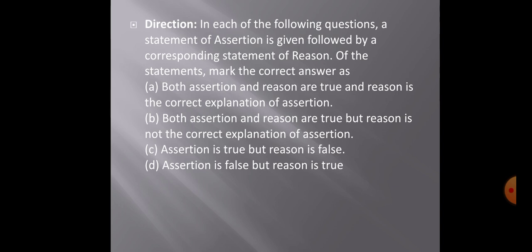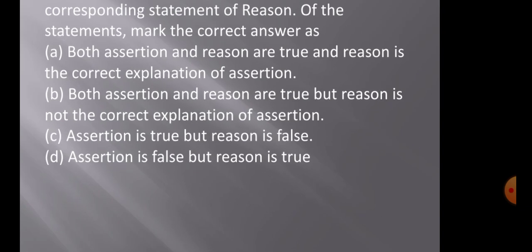We have studied acute and chronic. Chronic diseases are like cancer and diabetes, which cannot be cured immediately, and can be in our body for a long duration, even till the death of the person. So that is not the correct one. So here assertion is false, but the reason is true. So the answer for this will be D.